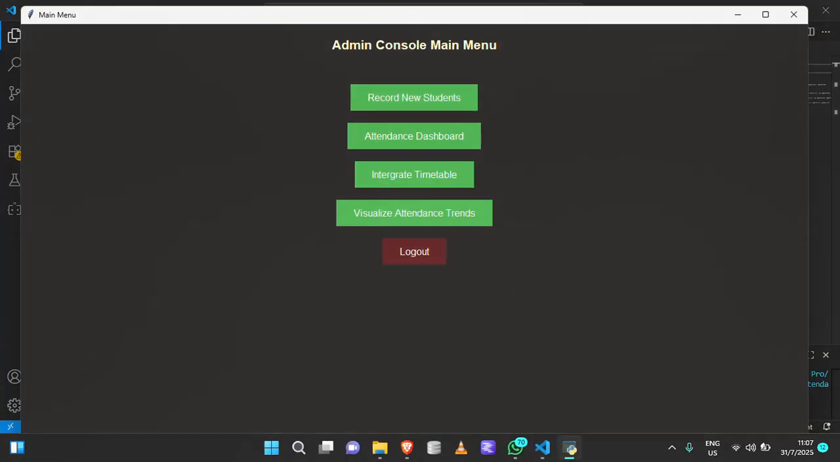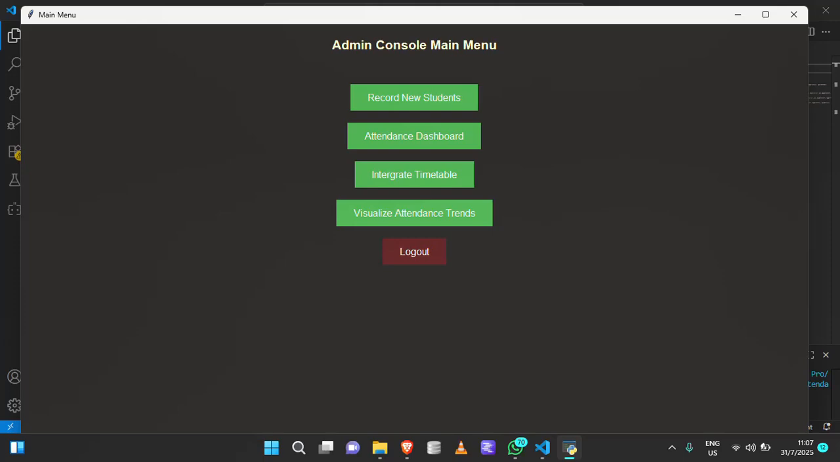This is where they create the timetables, where they integrate the timetables. Then this is where they record new students. Then this one is where they visualize the attendance dashboard. Here is where they visualize the attendance trends as well, to show how many students are attending, and everything is fully detailed. For this video, I'm going to be focusing on these two, but these are perfectly fine as well.